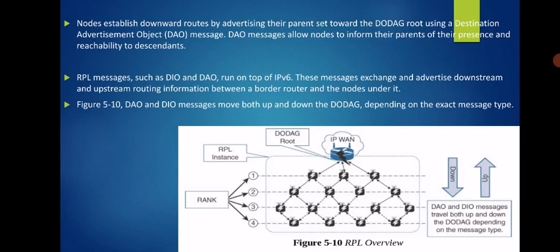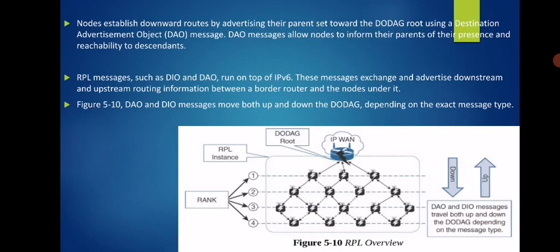Remember, the DIO message is used for identifying changes in the topology. The DAO message, the Destination Advertisement Object, lets us identify whether a particular route is reachable to the destination or not. RPL messages such as DIO and DAO run on top of IPv6. These messages exchange and advertise downstream and upstream routing information between a border router and the nodes under it.